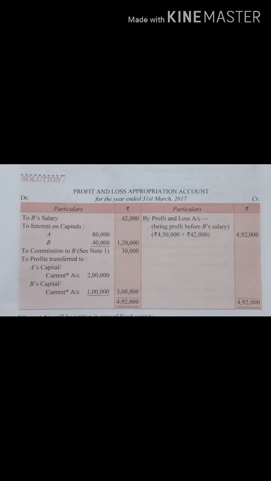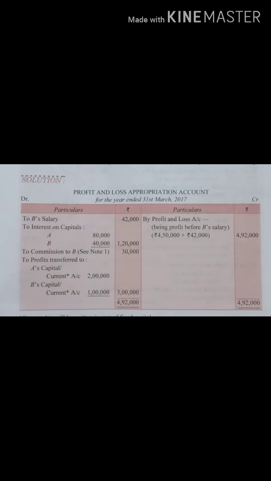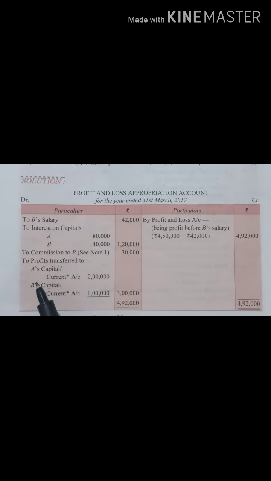That means commission is only for which partner? Only one partner, B. I will show you the calculation of commission, because down below we have to prepare a working note for this. Right now we will mention commission to B and we will mention the working note number, whichever it is, 1, 2, 3.